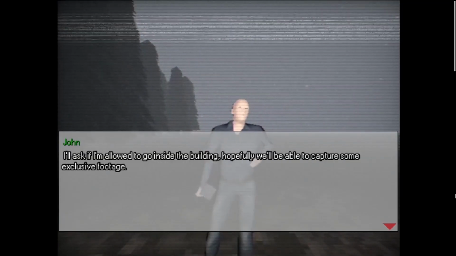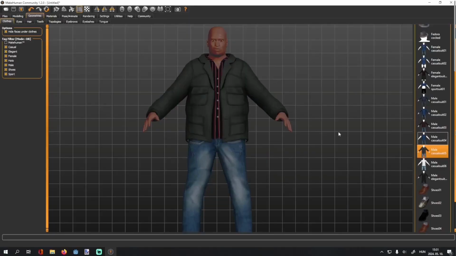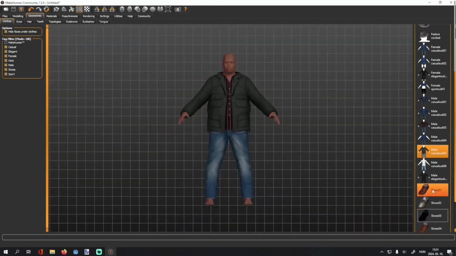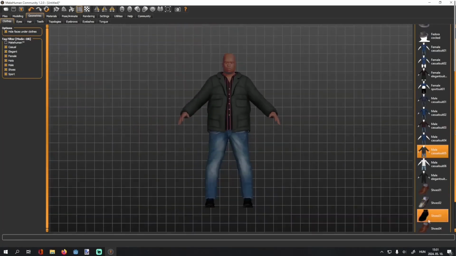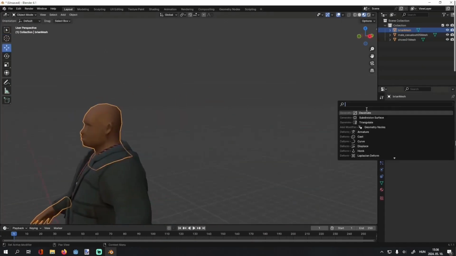First, I set up this news scene with my own custom dialogue system. Yeah, this is how the character looks like. But don't worry, I fixed him later. I've probably said this many times, but I hate making human characters. It was a pain in the ass making them, and most of the time I use this software called MakeHuman. But then I had to reduce the polygon count to fit the style of the game.